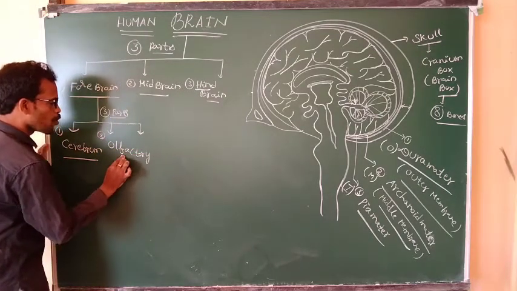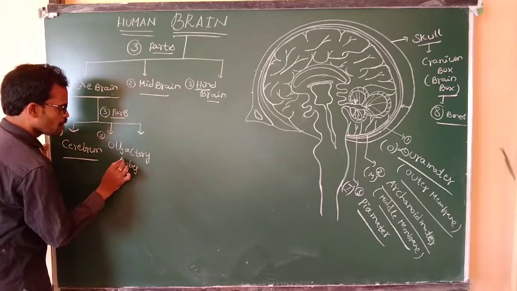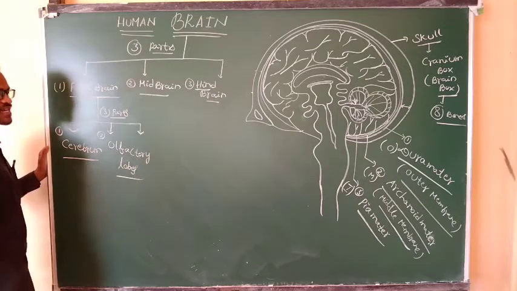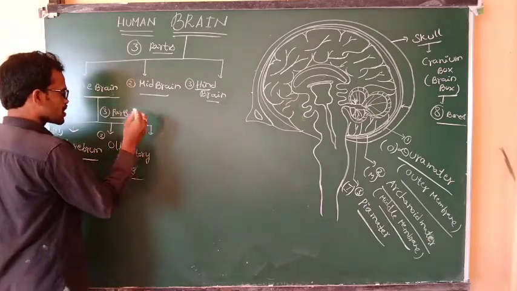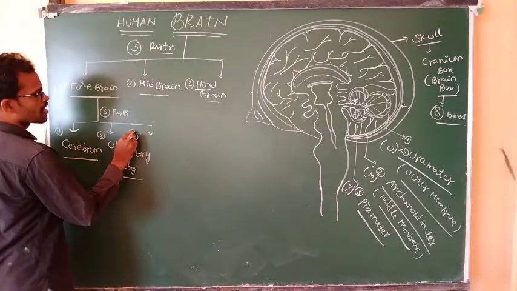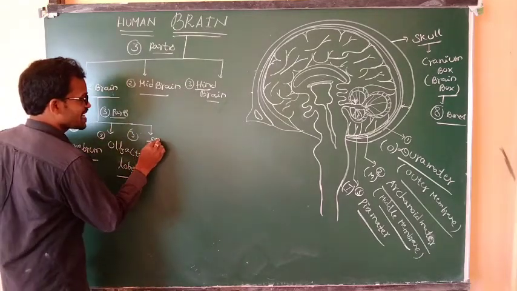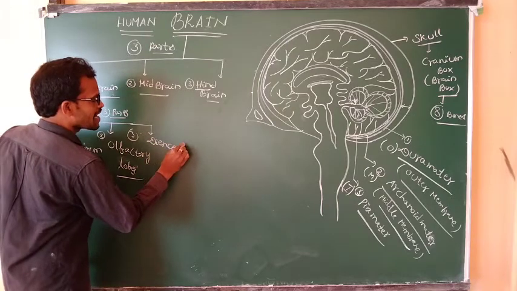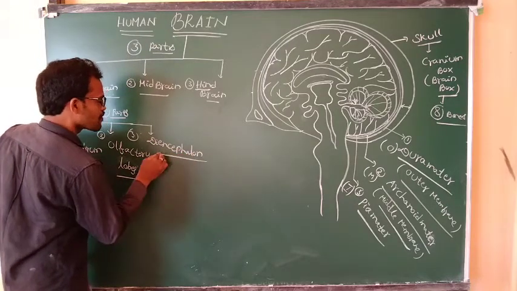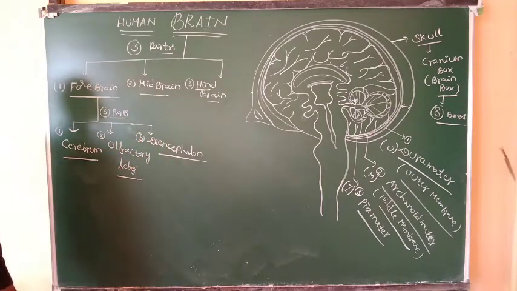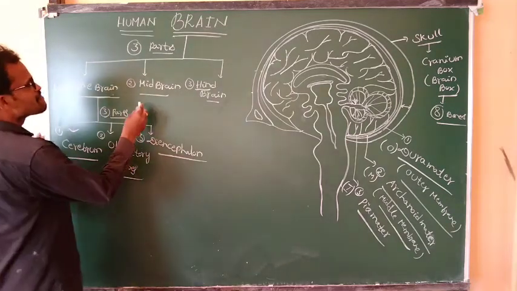Olfactory lobes. What is the third part of the forebrain? After the olfactory lobes, the diencephalon.